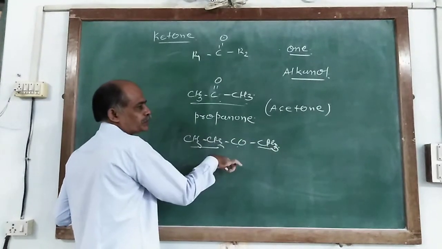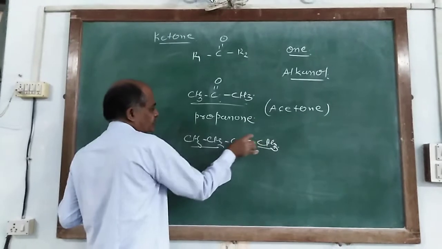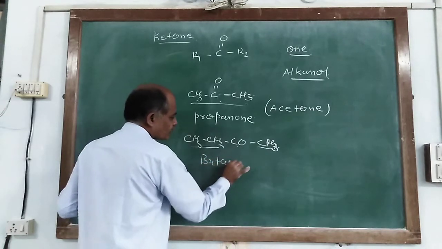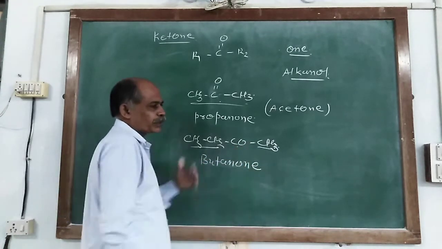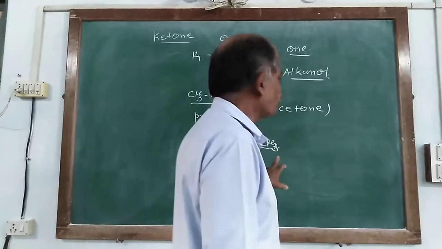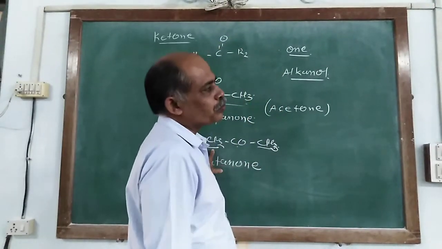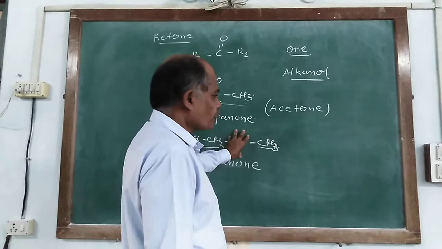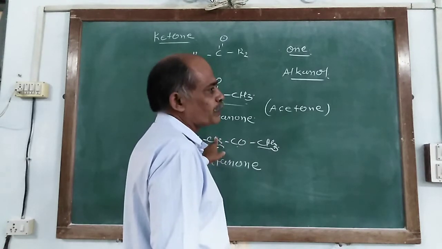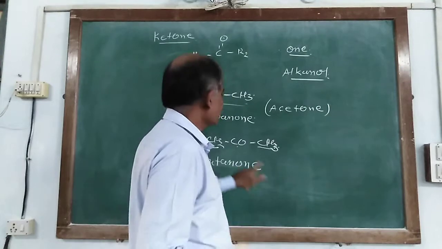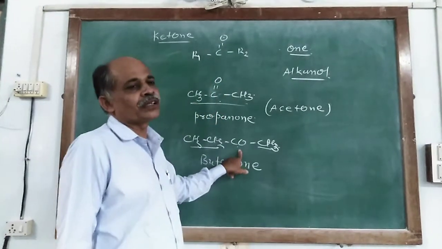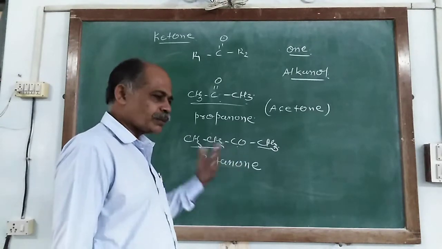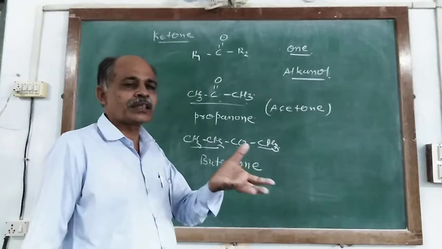But according to IUPAC nomenclature, it consists of 1, 2, 3 and 4, so it is butanone. 1-butanone is not necessary, because there is no possibility of forming 2-butanone differently. Because the CO group can be numbered from either side, the CO group has a similar number from both sides. So it is not necessary to give the number. Sometimes you write the number, and that is also correct.